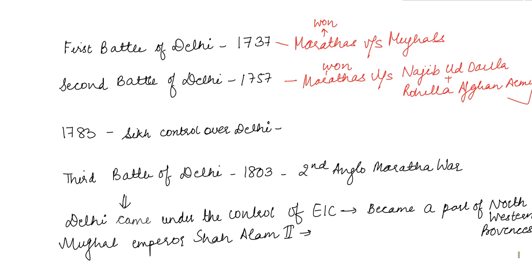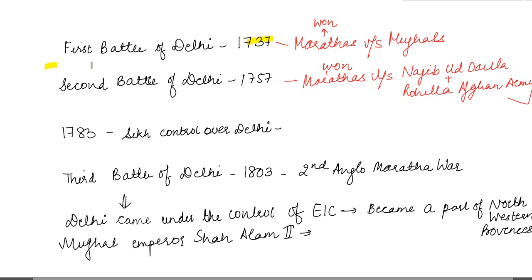Before we go on to read about the Lutyens Delhi, we need to cover the sequence of events that preceded such capital change. The first one is the First Battle of Delhi in 1737. So as we just discussed, the Mughals lost their influence in the capital and were succeeded by the Maratha dominance. So the First Battle of Delhi was fought in 1737 and Marathas won the battle. The Second Battle of Delhi was again won by Marathas, which was fought against Najib-ud-Dawla and Rohilla Afghan army.